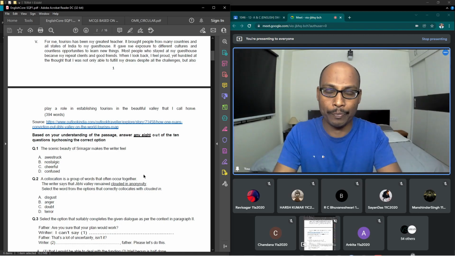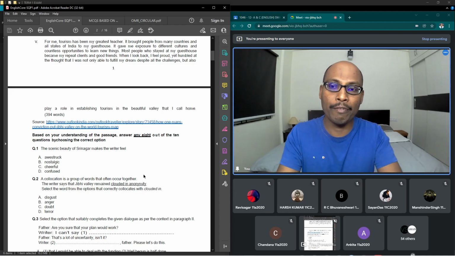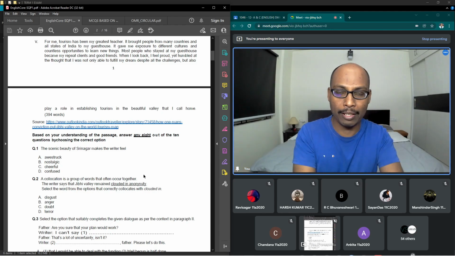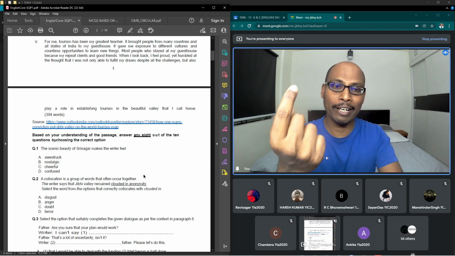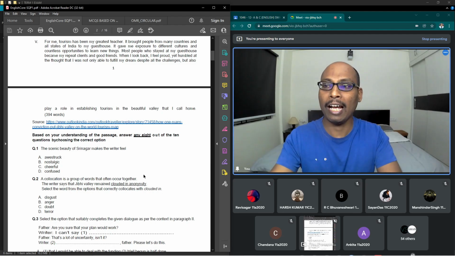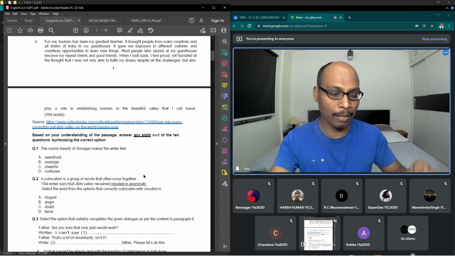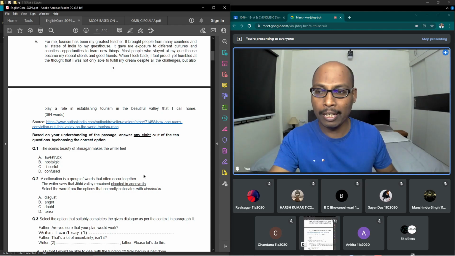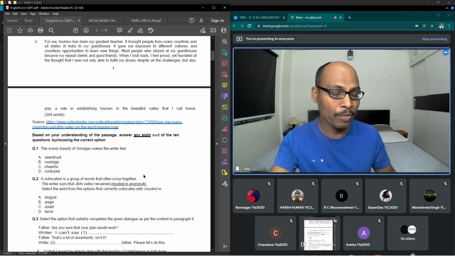This sometimes works. See, I have cleared all India level examination, so I follow this practice. So I would like to give this tip. Whenever you write answer and whenever you are copying that answer option from your question paper into your OMR, use your index finger. Keep your index finger on the answer option on your question paper and look at that answer option and then come to your OMR sheet and then look at that answer option which you want to mark with your pen. Then look back again the option answer in the question paper you have marked and look at the OMR option and then you have to bubble or you have to darken the circle.